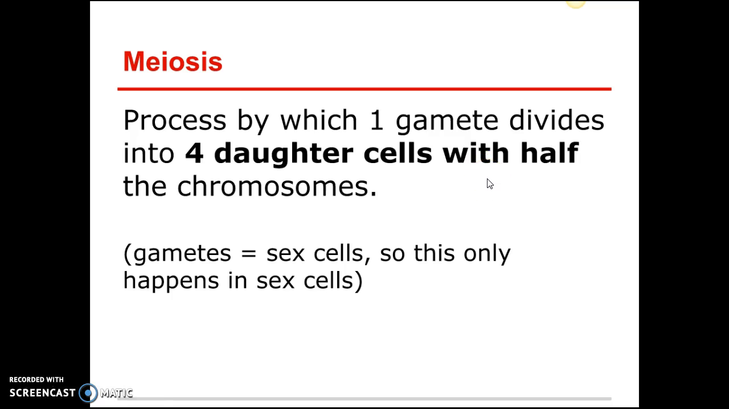So if you have a cell that goes through mitosis, and let's say the original cell had 10 chromosomes, both of the new cells will have 10 chromosomes. But when you have a cell that goes through meiosis, if it had 10 chromosomes at the beginning, at the end, each one is going to have 5 chromosomes, okay? So make sure you've also written down what gametes are. Those are sex cells. Meiosis only happens in sex cells, only in cells that go through reproduction.